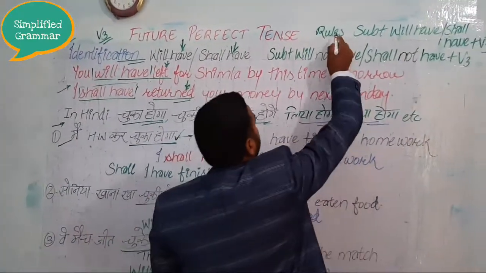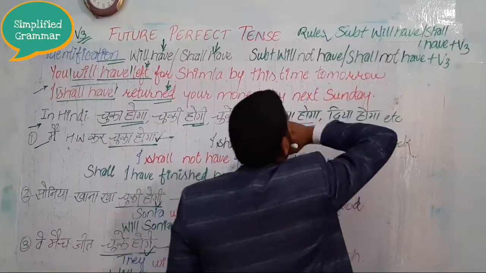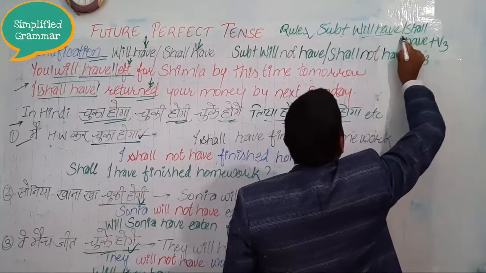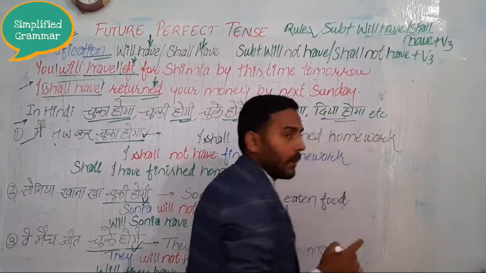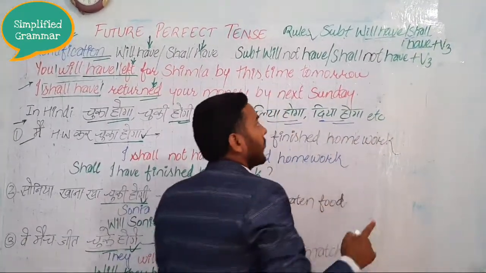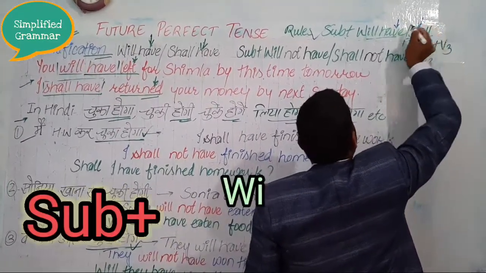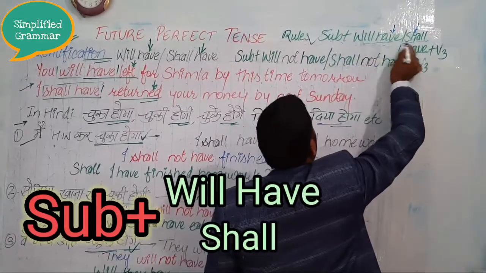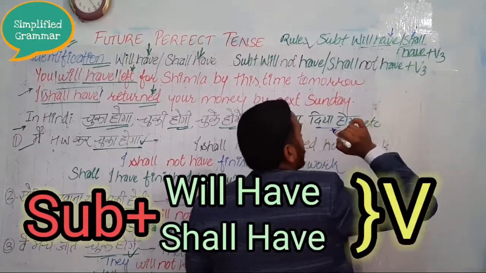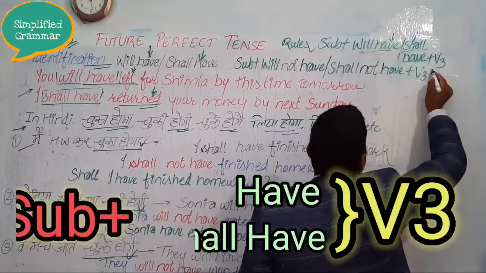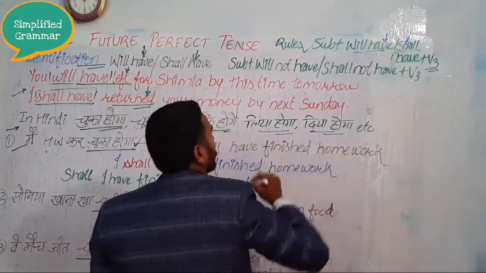Look at its rule. The rule for a positive sentence is subject plus will have or shall have plus the third form of the verb. Remember only one thing: we get will have and shall have in future perfect tense along with the third form of the verb.